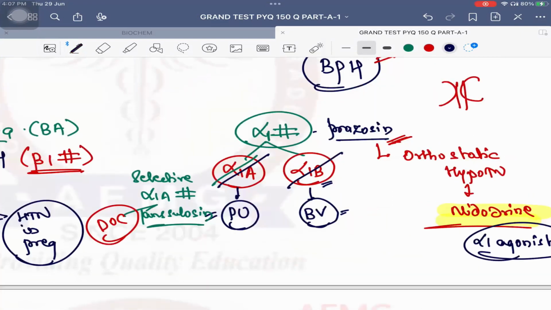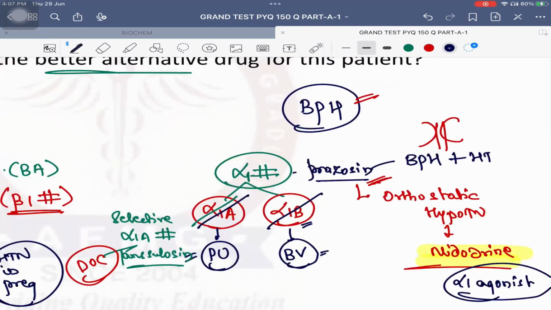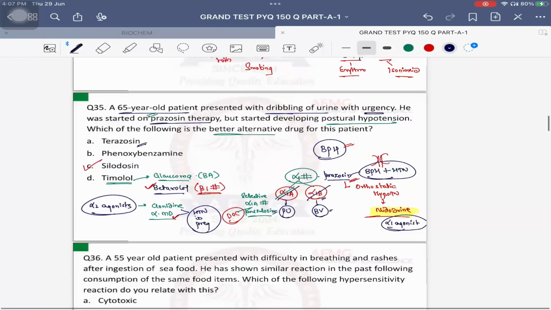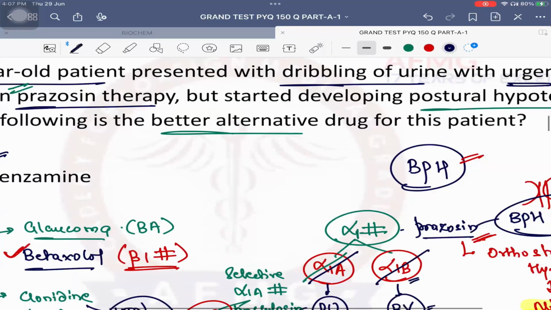Very good. BPH plus hypertension. क्योंकि इसमें BP वैसे भी कम करना है अपने को. So normally, the drug of choice for BPH should be selective alpha 1A blockers, that is tamsulosin or silodosin. But if they say BPH with hypertension, then the drug of choice will be alpha 1 blockers like prazosin, terazosin, alfuzosin. ठीक है?